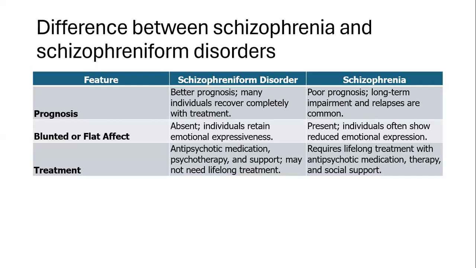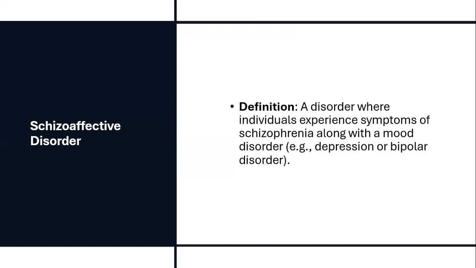Okay. So when I talk about prognosis, usually schizophreniform has a good prognosis compared to schizophrenia, because schizophrenia has a lot of symptoms like cognitive decline, social decline, and a lot of functional and occupational impairments, and so it's also very pervasive. So the prognosis of schizophrenia is poor compared to the prognosis of schizophreniform. Okay. When we talk about blunted or flattened affect, in schizophreniform it's absent, in schizophrenia it's present. Okay. So treatment for both the disorders is almost the same: antipsychotic medication, psychotherapy, and support.